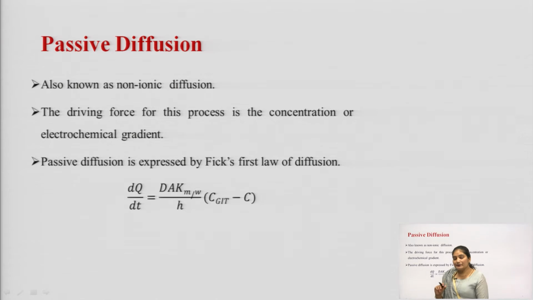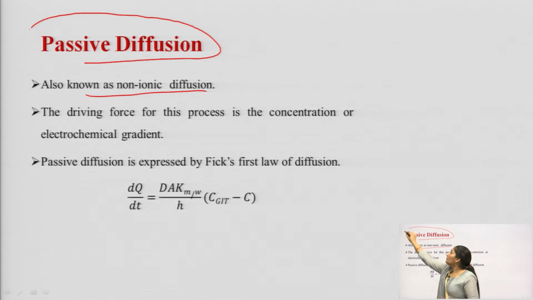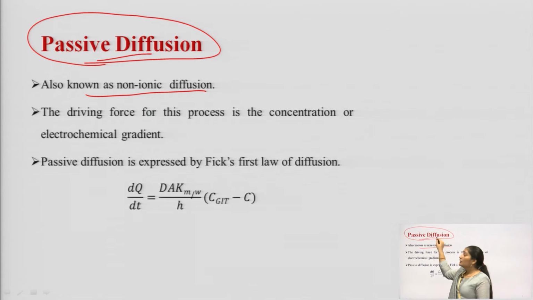This passive diffusion is also known as non-ionic diffusion, and more than 90% of the drugs are absorbed with the help of this passive diffusion process. More than 90% of drugs follow this route for absorption or transport.